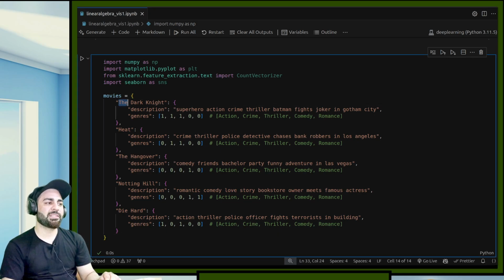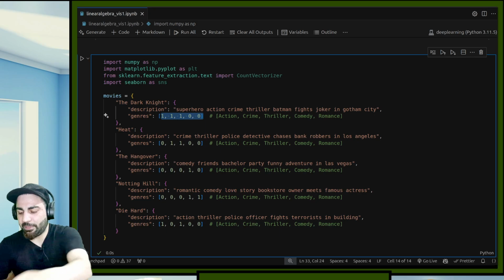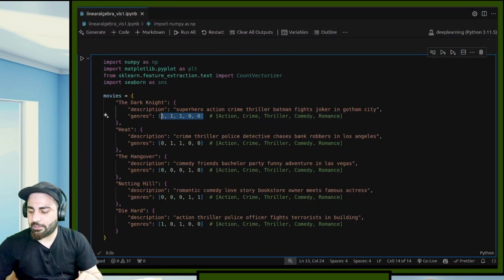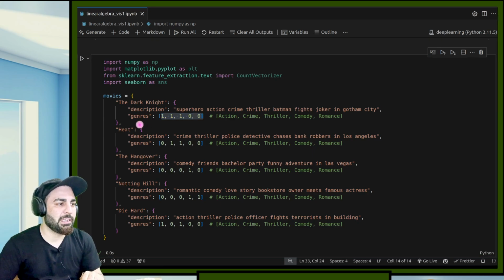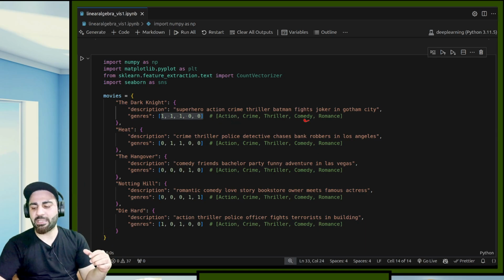The movie name is Dark Knight and the description is this, and the genre here, if you see it, is called one hot encoding. Let me explain this. Let's suppose I have a vector which represents genre. I can have the genres action, crime, thriller, comedy and romance. So these are my possible genres. There can be more genres than this, I'm just keeping these.